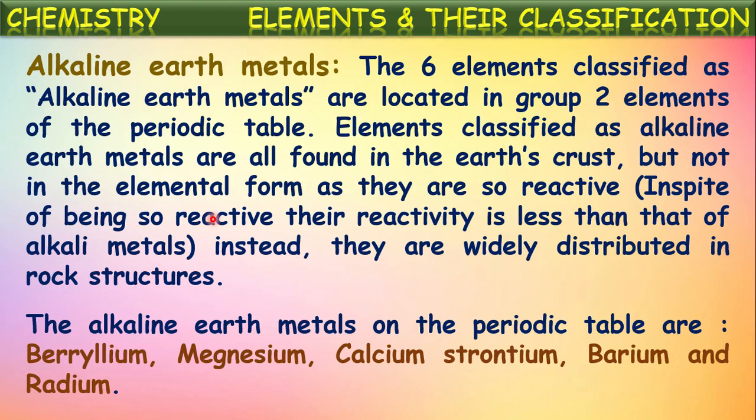So the alkaline earth metals on the periodic table are beryllium, magnesium, calcium, strontium, barium and radium. These six elements are called alkaline earth metals because these are available from the earth crust, and mostly these form alkalis. These are second group elements.